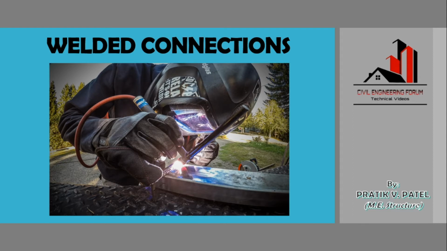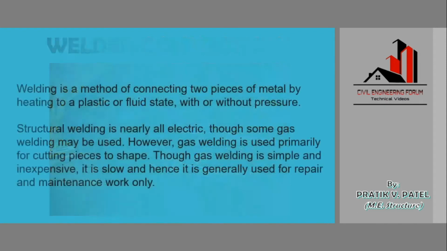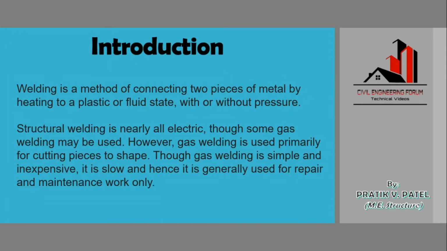And in this lecture we are just going to see some basic introduction about what is welding actually. Welding is a method of connecting two pieces of metal by heating to a plastic or fluid state with or without pressure. So basically we are joining two pieces of metal. Only metal can be joined by welding. And this is done by heating until a plastic or fluid state is achieved by melting the metal, and that too with or without pressure.